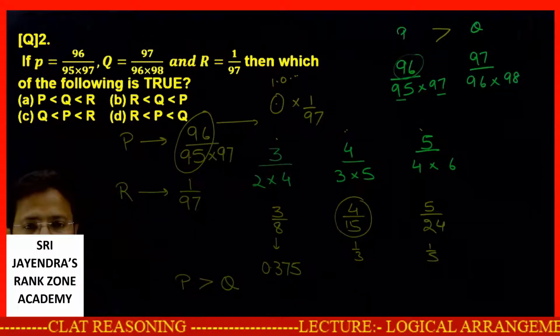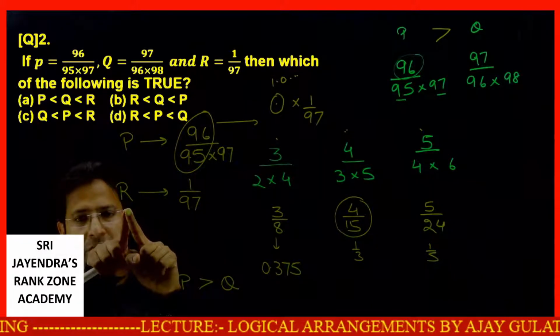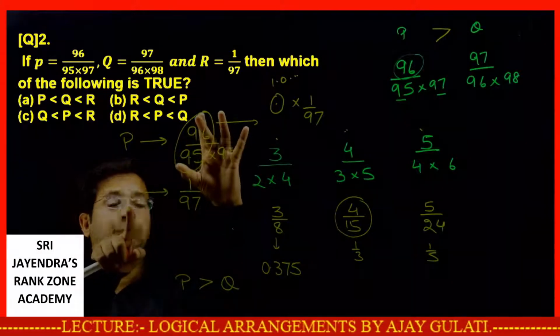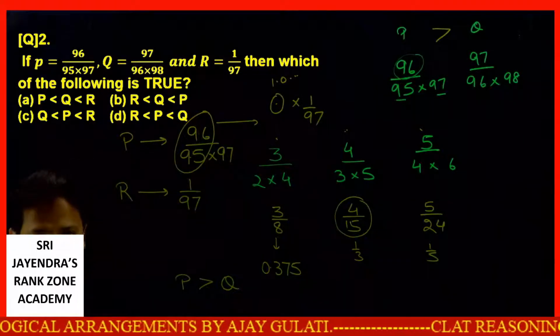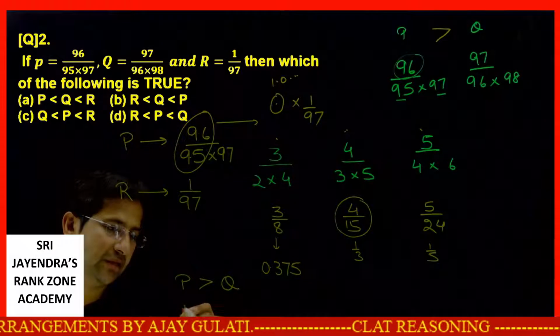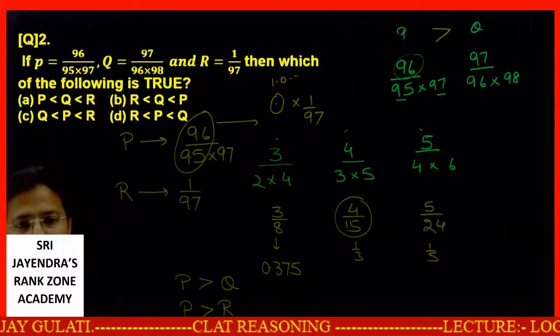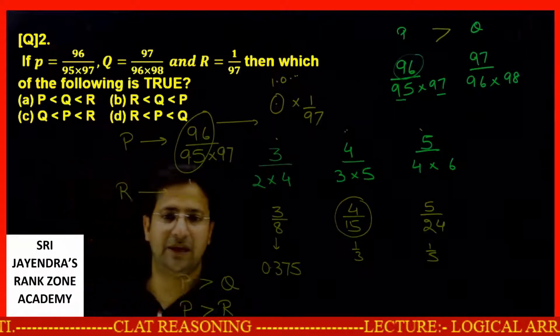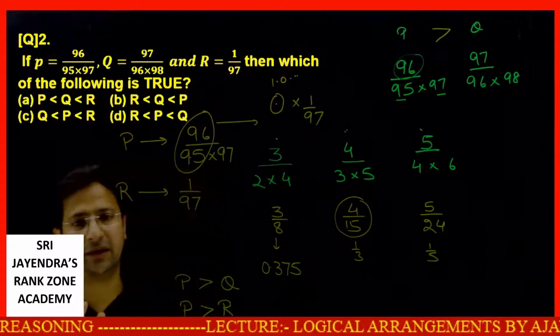So one thing is for sure, this is R, this is P, so P is greater than R. Does it make sense to all of you? P is greater than R. So our answer must be: P will be greater than everyone. P will be greater than Q, P will be greater than R.